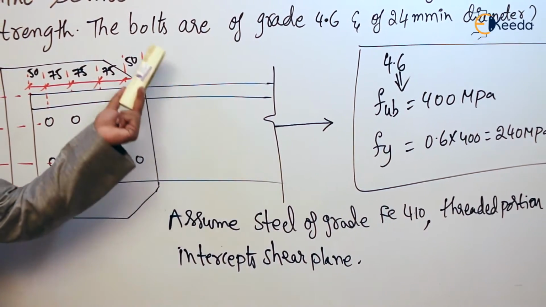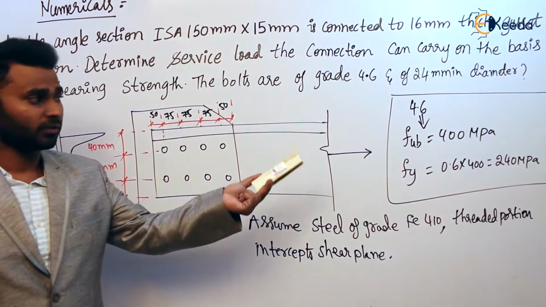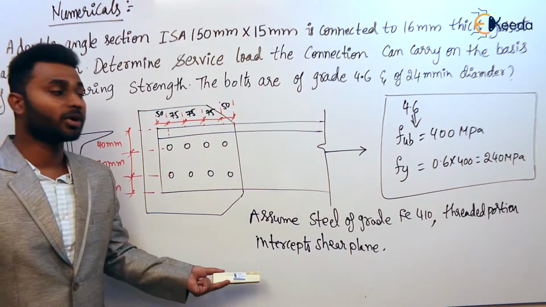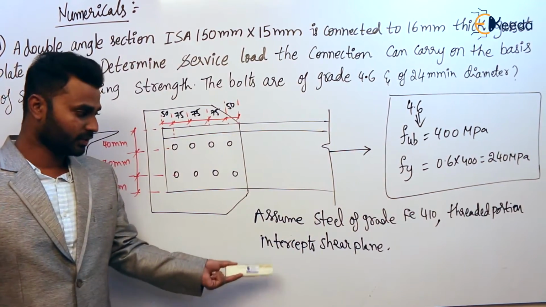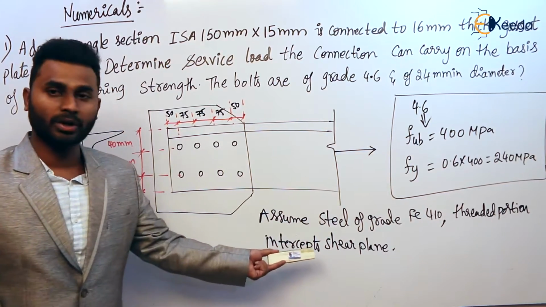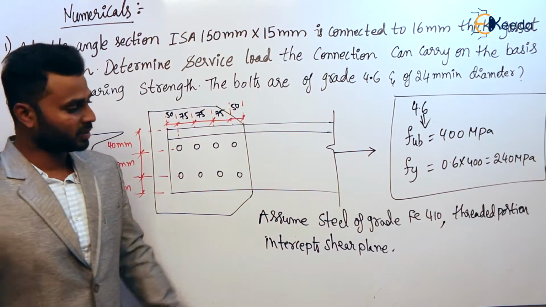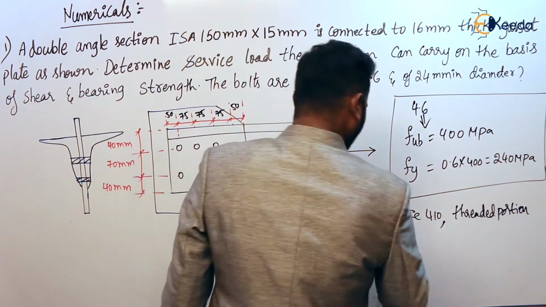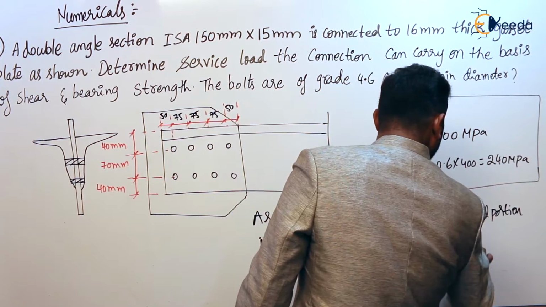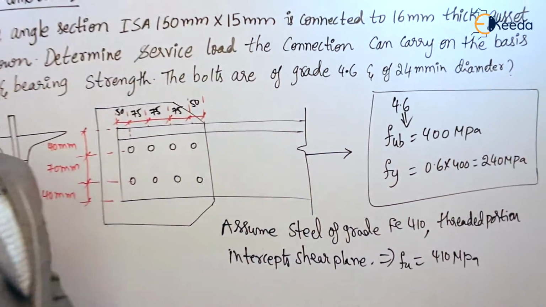So bolts of grade 4.6 means the ultimate tensile strength is 400 MPa and yield strength is 60% of it. And if nothing is mentioned about the grade of steel and whether the threaded portion intercepts the shear plane or not, simply assume that the threaded portion is going to intercept the shear plane and the steel is of grade Fe410. From this we can write that Fu is 410 MPa. So this is FUB and this is FU. So these are the things.